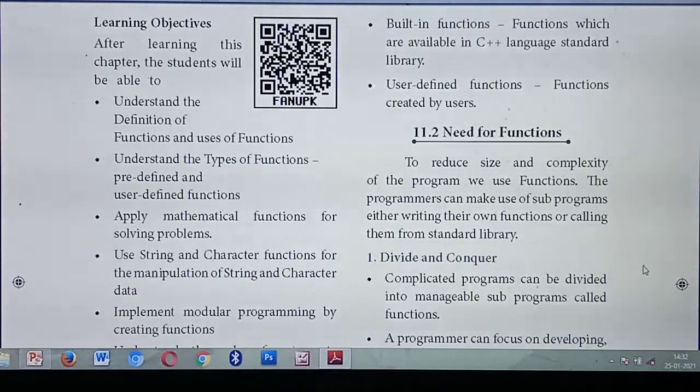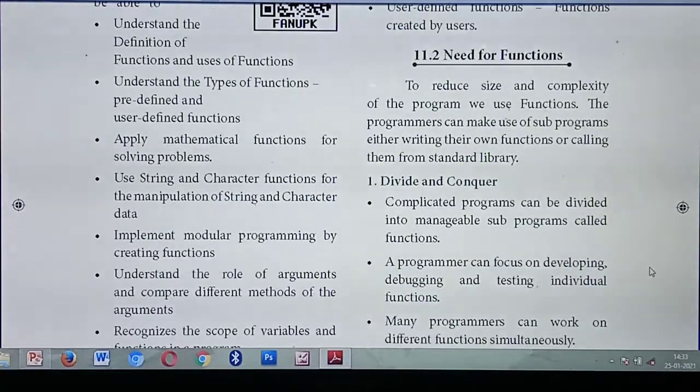Built-in. That is C++. Now you are studying that while you are installing C++ itself, the standard library will contain a lot of functions. That is called which function? Built-in function. Okay. User-defined function means a particular function is created by users. Understood? Okay. So what's the need for function? Why are we using the function?